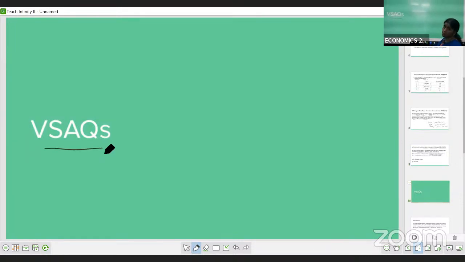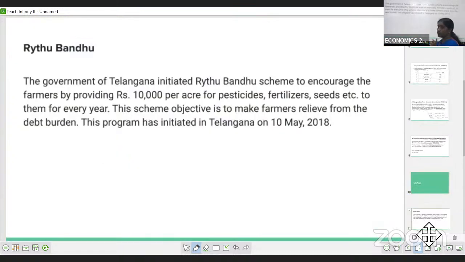It's the most important. Some of the VSAQs we already discussed as a part of the health programs and welfare programs, like Asara pension scheme, Kalyana Lakshmi, Shadi Mubarak, Kanti Velugu. I am not repeating those again now. So the other things which we have not discussed, we will move to now. Next VSAQ is Raitu Bandhu.